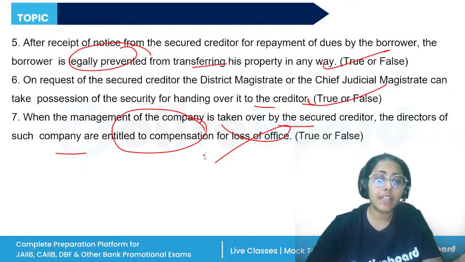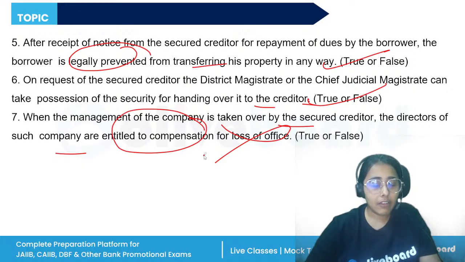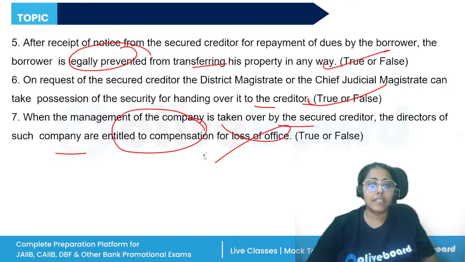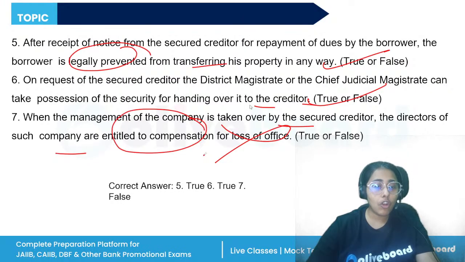So there are two provisions that we are talking about here. First provision, to take possession of the property under securitization, what can the bank do? The bank can make an application to the DM or the chief judicial magistrate. They will look into it and pass the necessary order. Second provision, the directors of the company, when they have to leave their possession, because now the bank has taken over the management, are not entitled to any compensation.